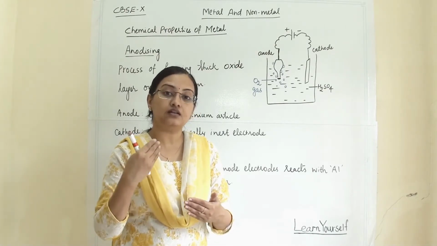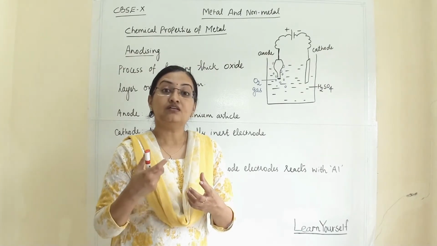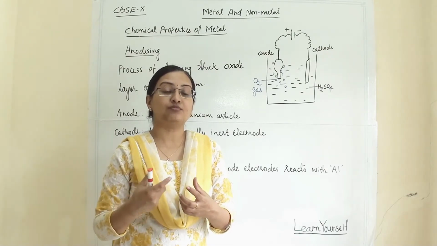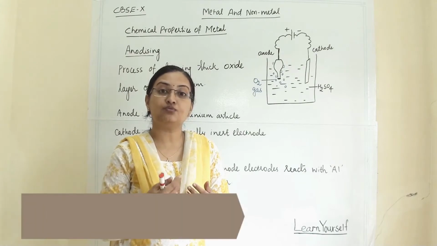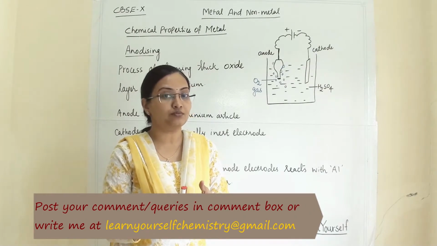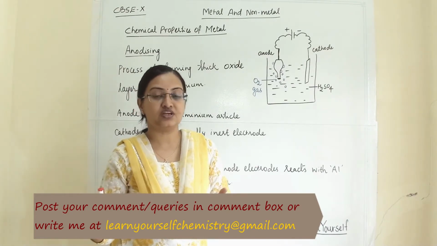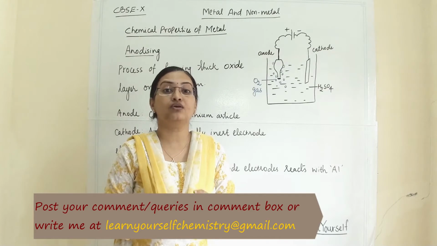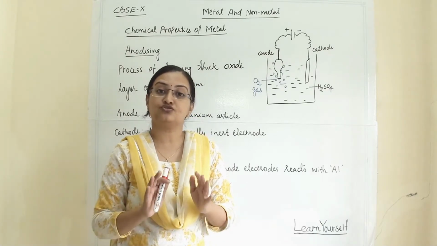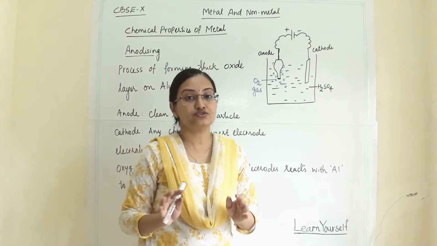Further, we can color this and give it a shiny look or whatever pattern we want. Because of this protective layer of oxide on the metal, it will not corrode further by oxidation, and the gift article or showpiece will remain as it is for years together.